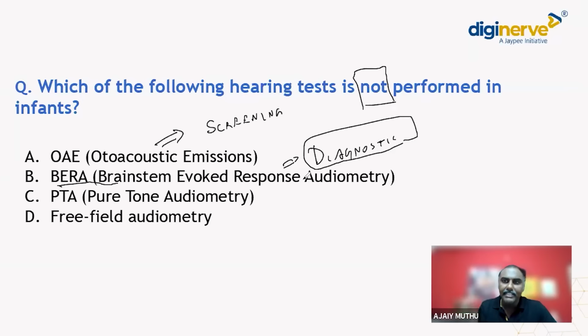And OAE is simple, it will just take some seconds to do. We just place a probe in the baby's ear, and we can check whether the baby is hearing or not, whether it comes as a pass or a fail. If it comes as a fail, we need to go for a diagnostic test. Just have two concepts in mind. The screening test of hearing in a newborn is OAE. The diagnostic test is BERA. So these two are a must to be done in a newborn child, on the hearing test in an infant.